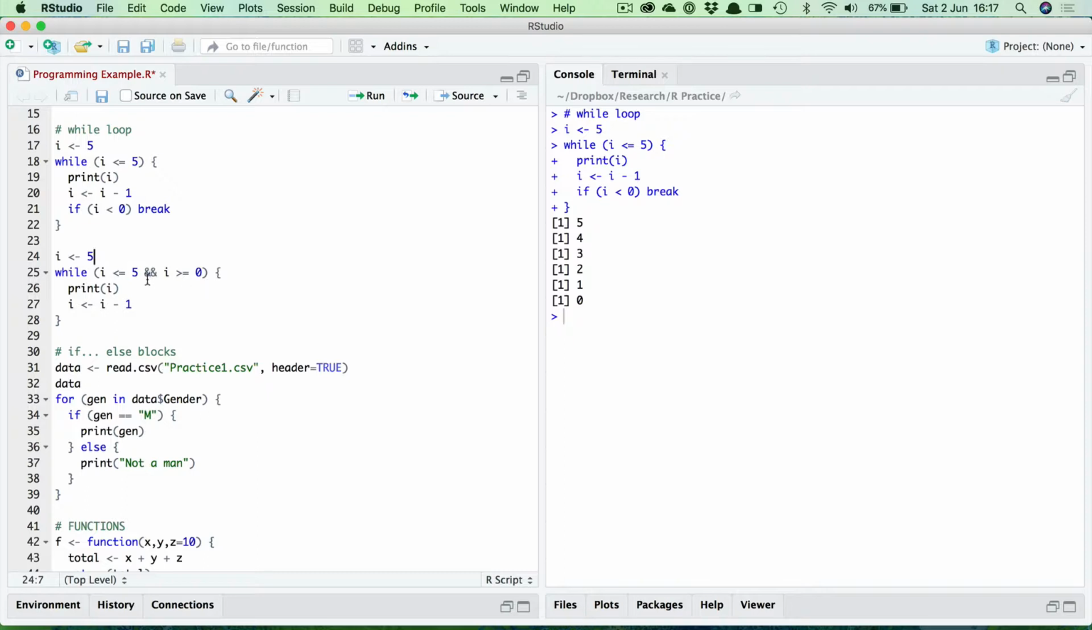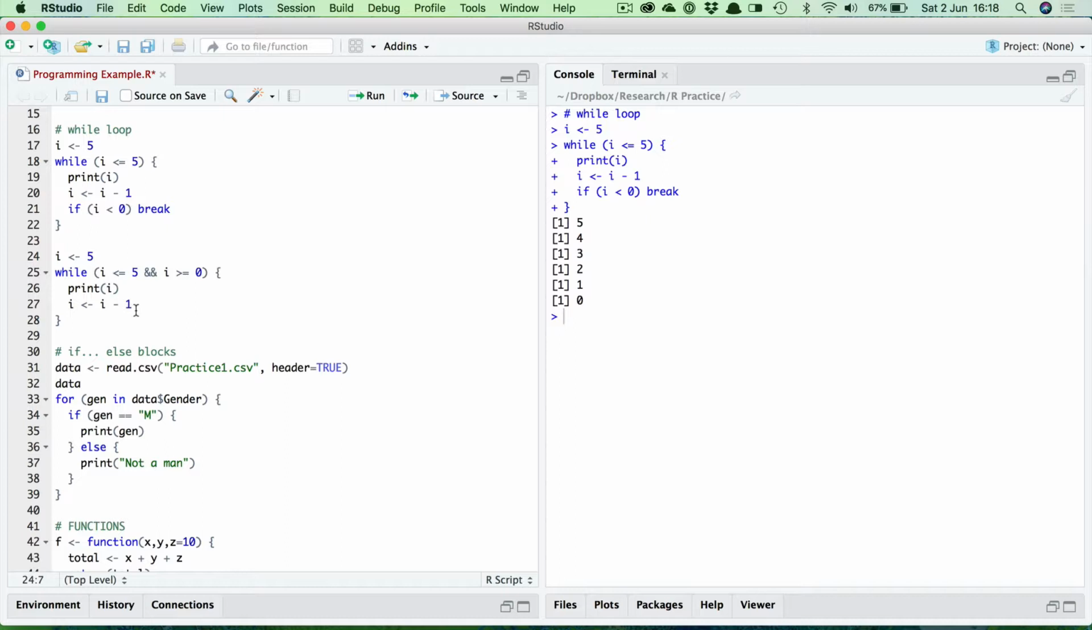Notice the Boolean operator here, and this is in fact the operator for scalars in R, which has a double ampersand. There is an operator for vectors which is a single ampersand. In this particular case you must use the scalar one, the double ampersand, in the while loop. So this checks to see if i is less than or equal to 5 and greater than or equal to 0, and if so it prints it.